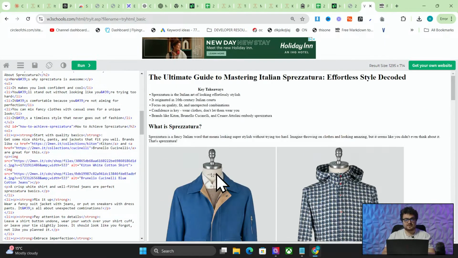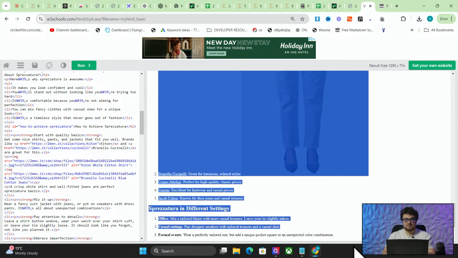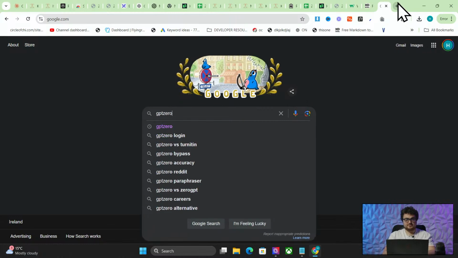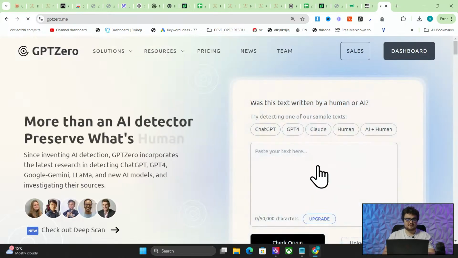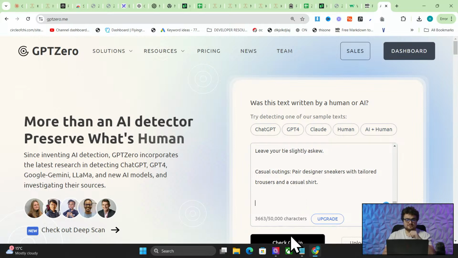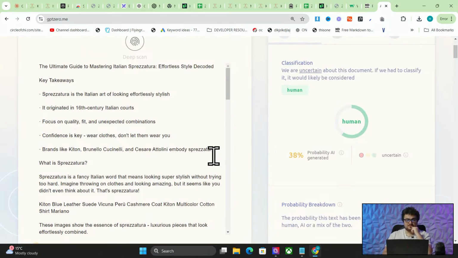Let's just do a quick test on this because I'm curious if I can pass AI detection with one word in a prompt or one line in a prompt. So we'll go to GPT-0. I don't think this will pass. I'd be very, very surprised if I managed to do this with no effort whatsoever. Okay, it's human.